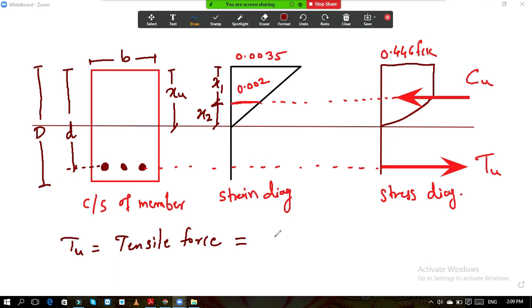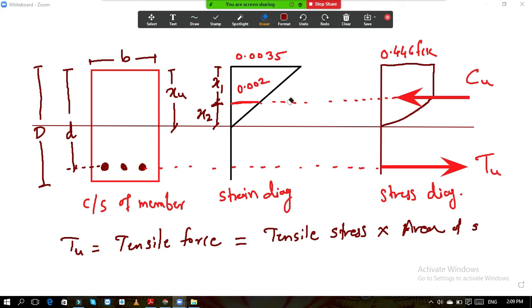Stress is equal to F upon A. Sigma equal to F upon A. This is your basic formula. If I reverse the formula, stress into area is nothing but force. So for tensile force, it is tensile stress into area, that is area of steel, because steel carries tension.